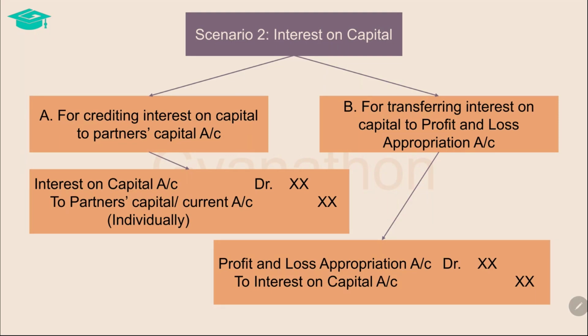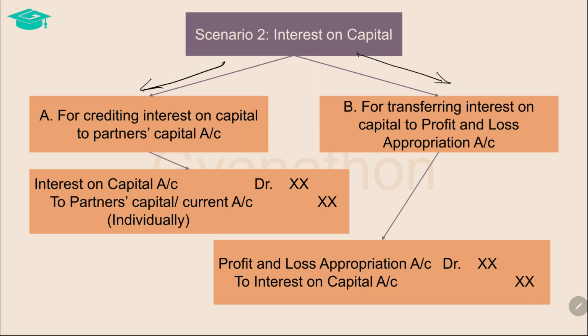Once the profit or loss is transferred to the profit and loss appropriation account, then we have to make the other adjustments for transactions between the partner and the firm. Let us see the transaction of interest on capital paid to the partners for their share of capital which they have introduced to the firm. This is a payment from the firm to the partners. First, the interest on capital is credited to the partner's capital or current account and then it is transferred to the profit and loss appropriation account.